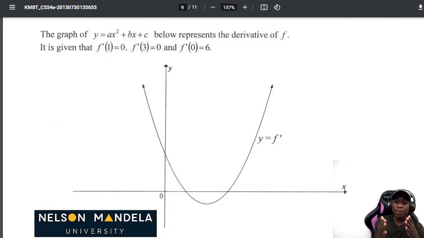So in this instance, they plotted a parabola for us, and also we are given that f prime of 1 is equal to 0. What do we know about f prime? We know that f prime at a maximum or at a turning point is equal to 0. So if f prime of 1 is equal to 0 and f prime of 3 is equal to 0, those are the x values of the turning points. So we can actually plot the original function using what we are already given here.